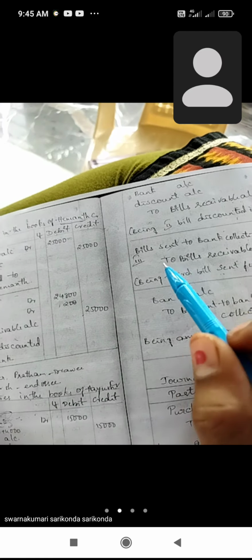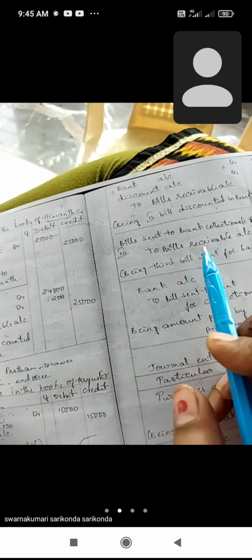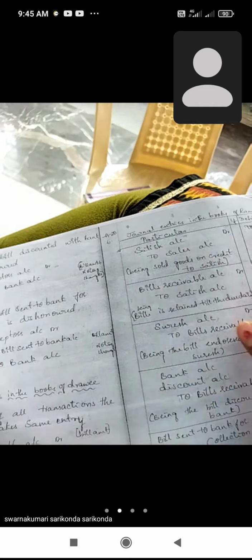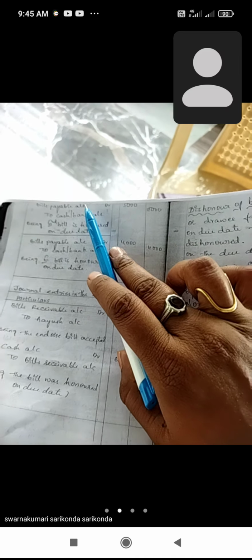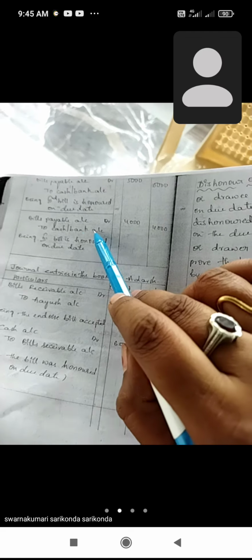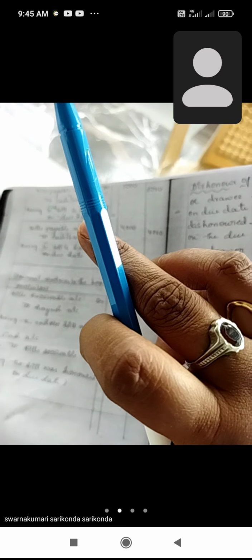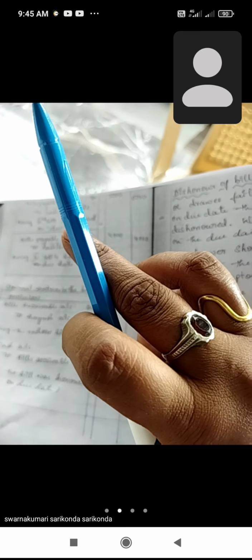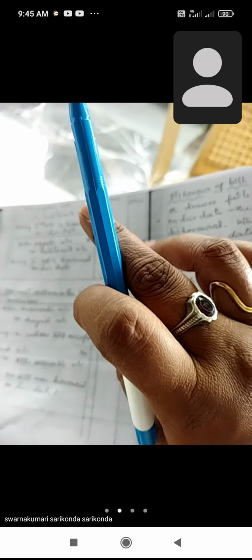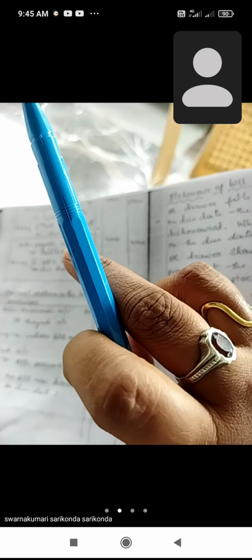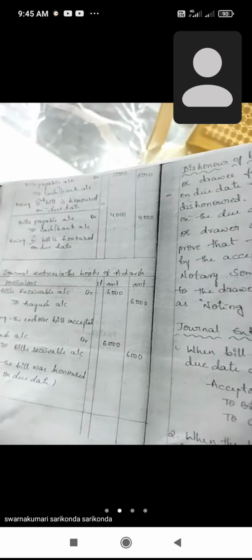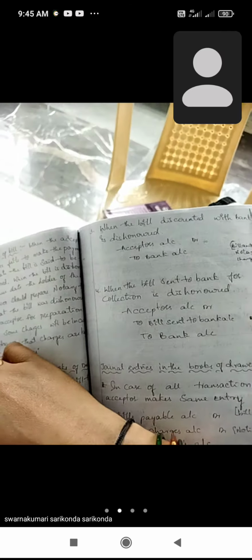Okay, all of you understood, being the second bill is discounted in bank. So bill sent to bank for collection and bill receivable account. And the third bill value is 3 months. Bill payable account debit to cash or bank account, being the bill is honored on due date. So the first bill's duration is 1 month, and the cash is paid to Pratham in 1 month. The second bill is 2 months, and Pratham pays the cash on the due date. The third bill's duration is 3 months, and the cash is paid to Pratham in 3 months.